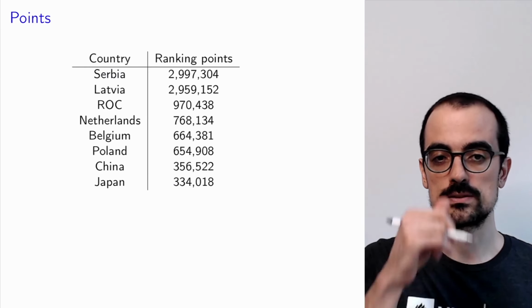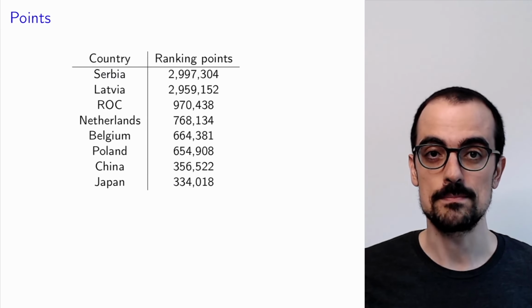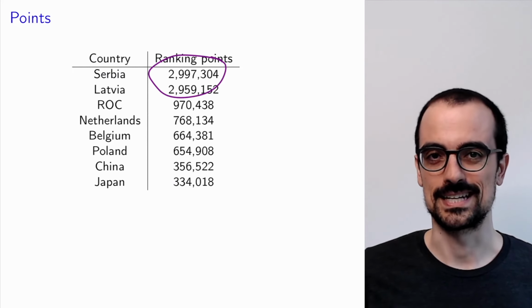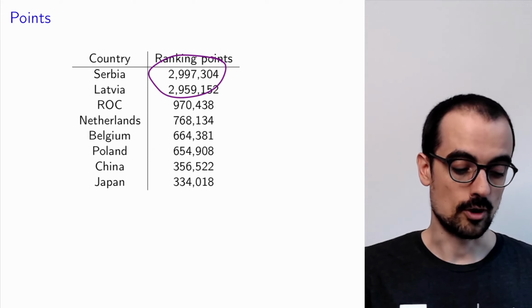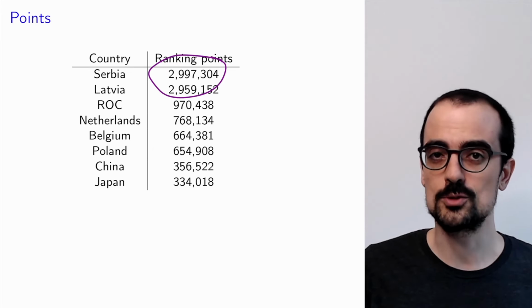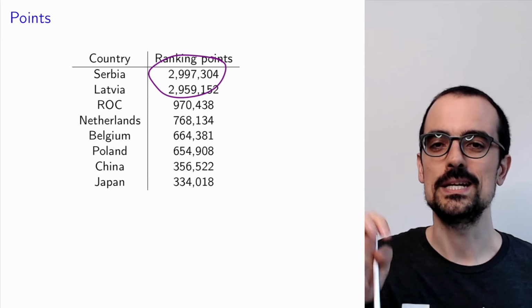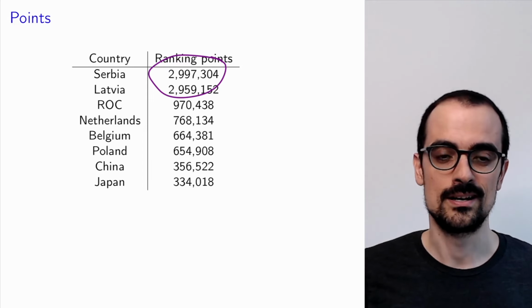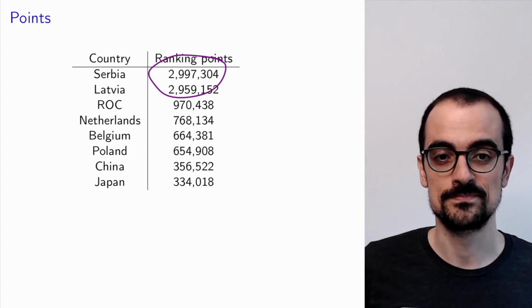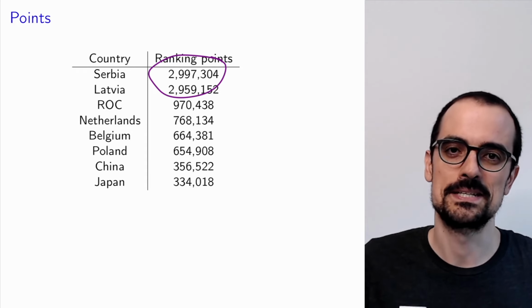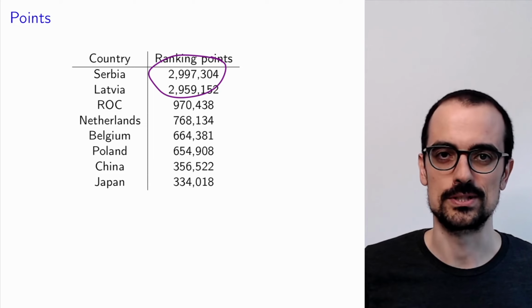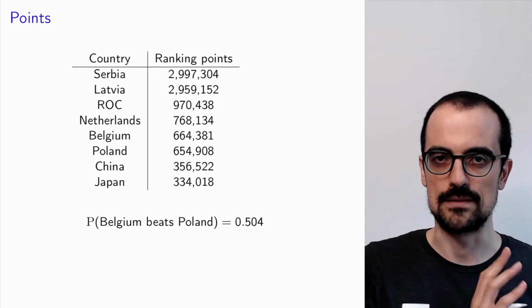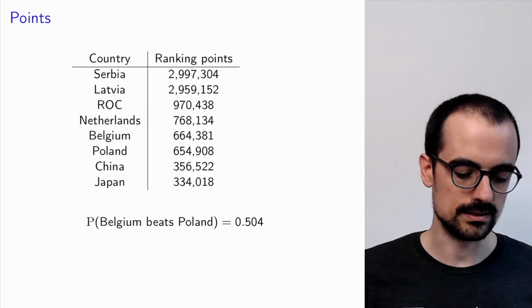These are the ranking points for each of the teams that participated in the Olympics. So you see that Serbia and Latvia had a lot of points. They have very good players. And using my formula, and again, we're just going to assume that this formula gives us the right probabilities, but I'm sure there are ways of improving it, and I encourage you to think how you would improve it. Probably using some data from past games, but here we're not going to use data from past games.